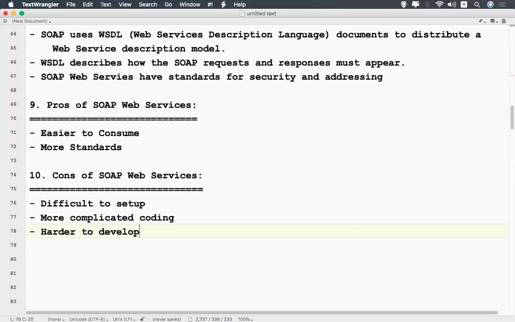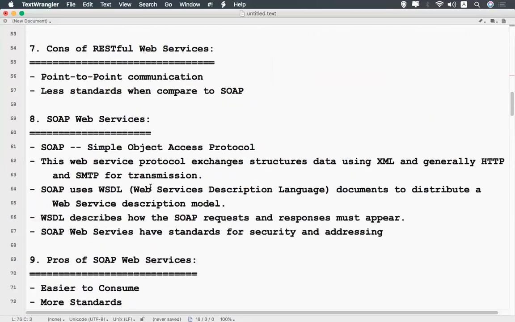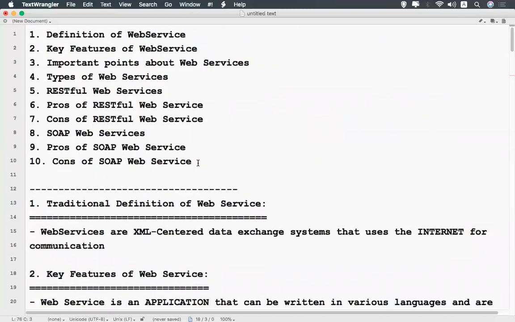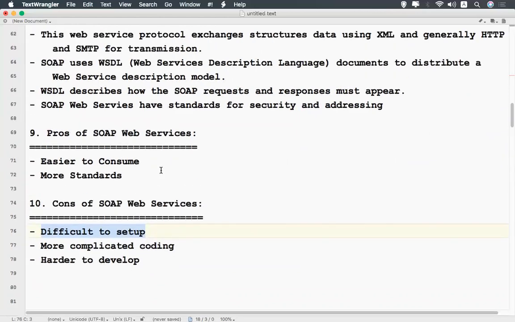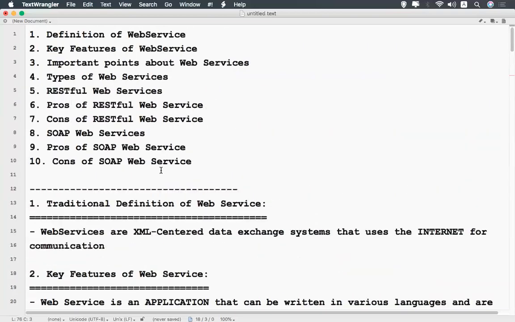Okay, when you talk about the concept of SOAP web services, you can mention these points. It's harder to develop. The reason is the coding will be a bit complicated. Because of that, it's difficult to set up. These are all the points which we need to discuss when you talk about the concept of SOAP web services. So this is the brief information about web services.